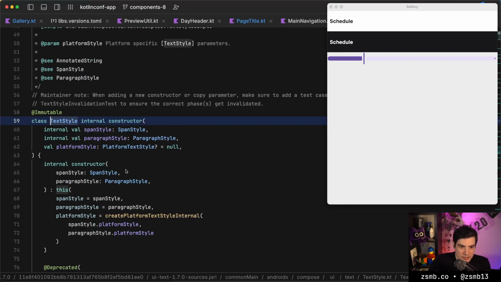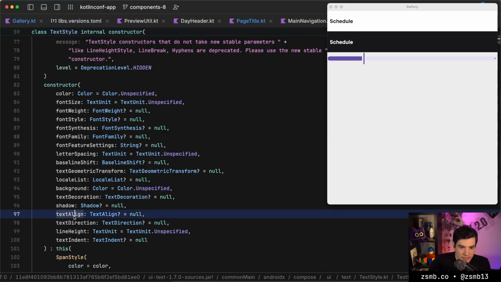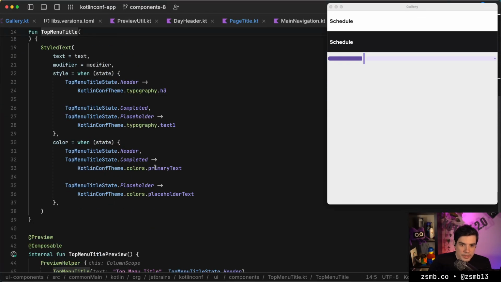Is that part of a text style? Whether something is centered? Align, text align is part of the text style. Okay.